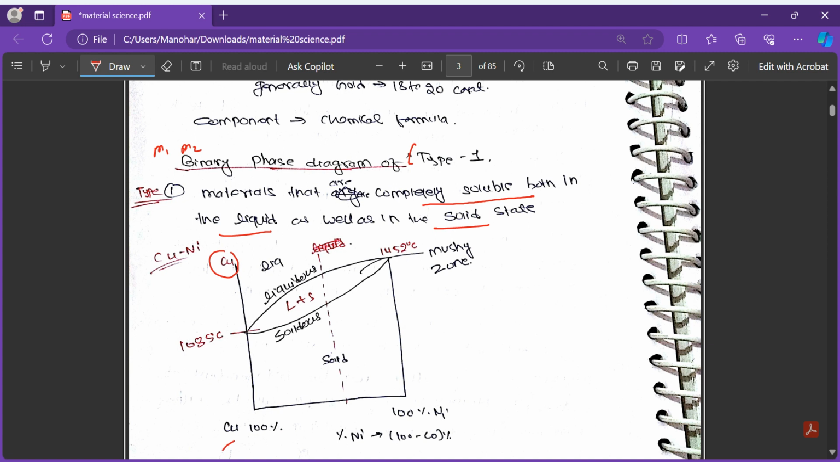Copper is one material and nickel is another. Copper and nickel are soluble in the liquid state, and they are soluble in the solid state. So they are soluble in both solid and liquid states. That's why we call this a type 1 diagram.